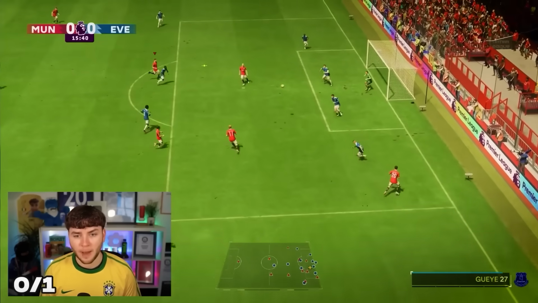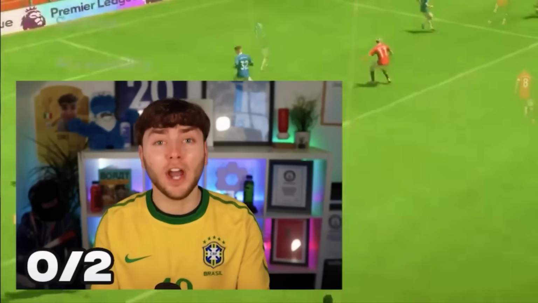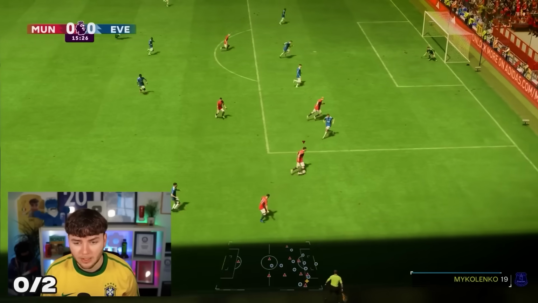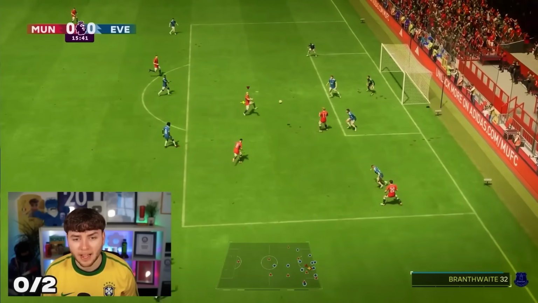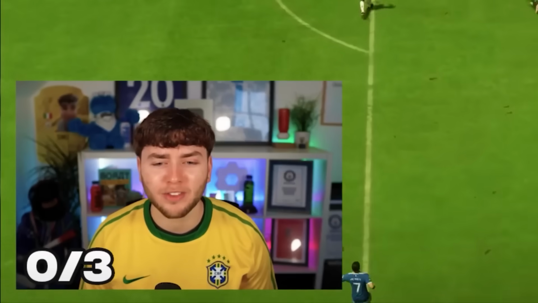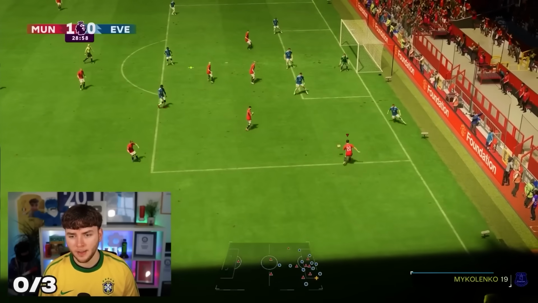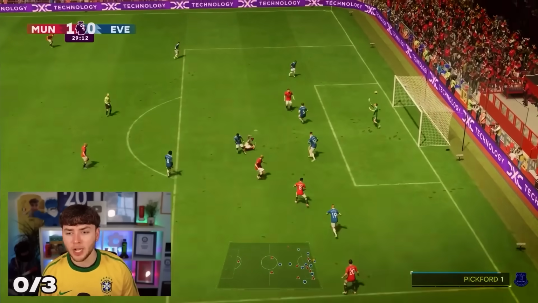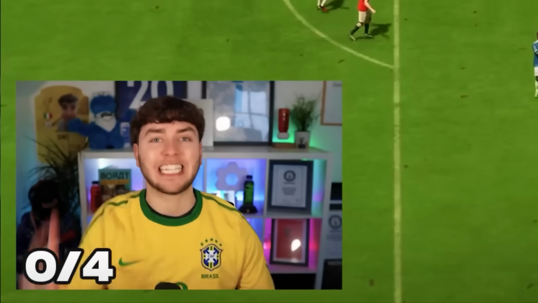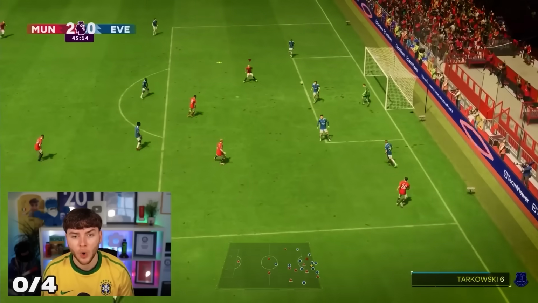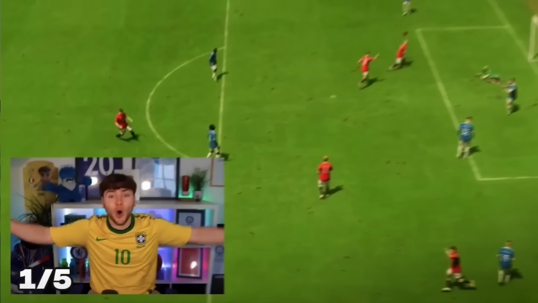That's not a bad effort. Diego Dalot cuts it back. No! Just lock on to Garnacho there! Oh my god, that was it! Dalot runs down the line. Cuts it back. Garnacho! That's the wrong way. Plays it to Dalot. Dalot runs in. Dalot dinks it. Garnacho! Oh, that's the wrong side again. Dalot. Garnacho! That's it! Dalot to Garnacho and he's put it top bins.